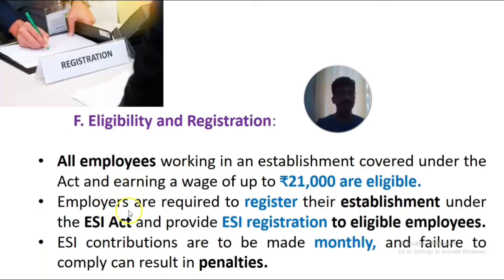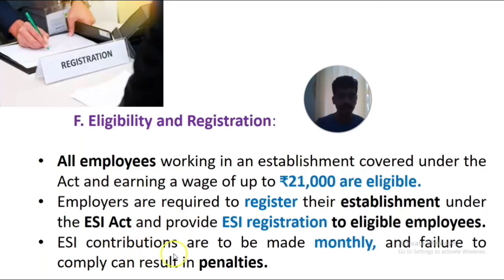Then employers are required to register their establishment, business sector, industry or factory under the ESI Act and provide ESI registration to all eligible employees in their industry, those who are earning 21,000 or less per month.